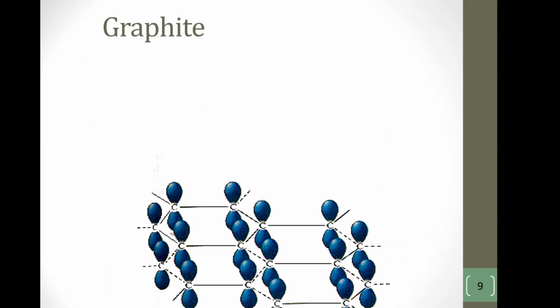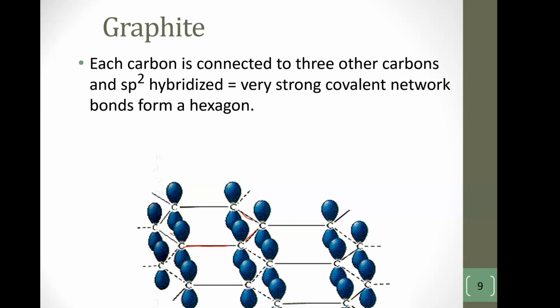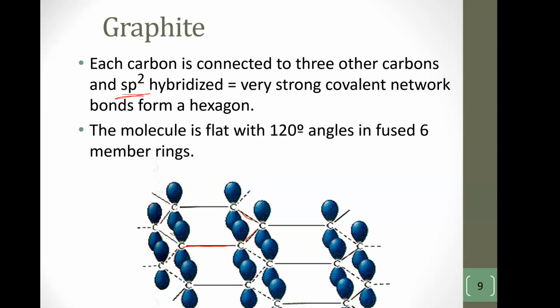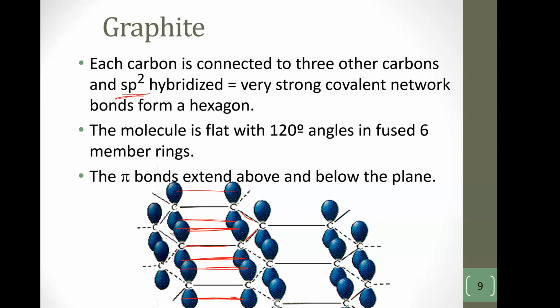Okay, graphite has the same kind of situation. It's got those covalent network bonds between the carbon atoms, but it has these leftover p orbitals that are part of a pi bond that delocalizes and spreads over the entire molecule. So in graphite, we don't have the sp3 hybrids, we have sp2. And it is very strong within that hexagon at 120 degrees. However, because it's flat, we have these leftover pi bonds between the p orbitals, and those pi bonds are not held very tight. They're actually kind of weak. The pi bonds are above and below the plane.